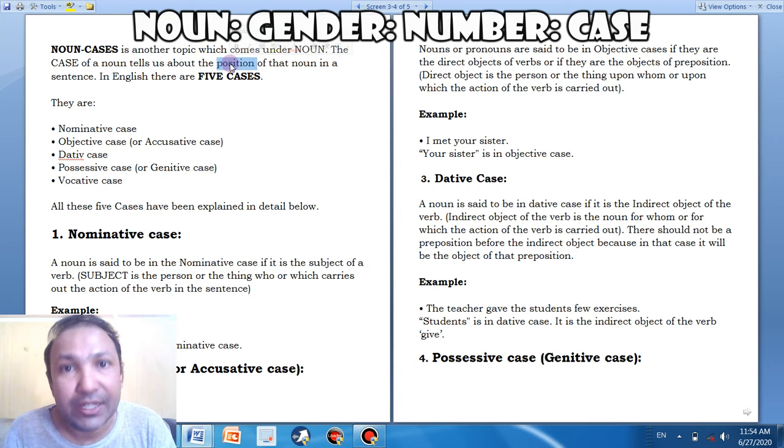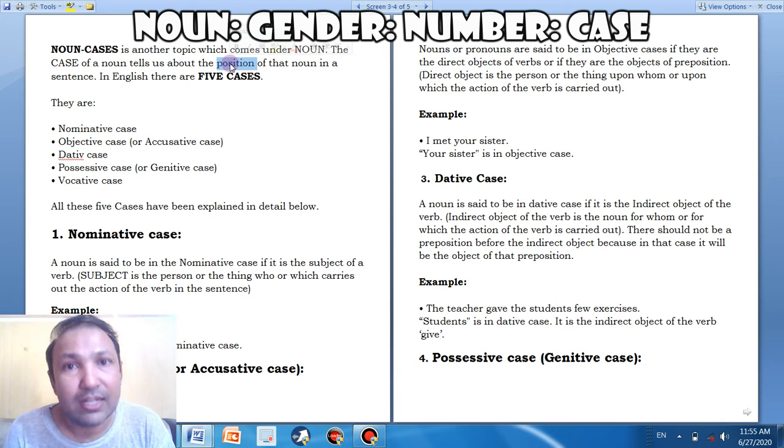Who is doing the action in the sentence? The thing or the person that you are seeing that is working in the sentence, that is called a noun. You are listening, or you may say that Shazia is listening. So who is working in the sentence? Shazia. So that is the subject.